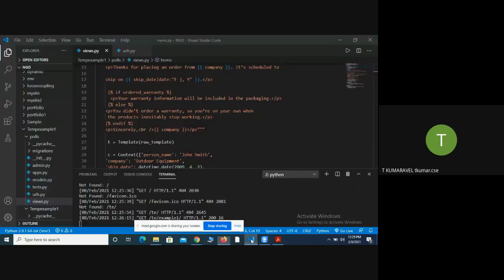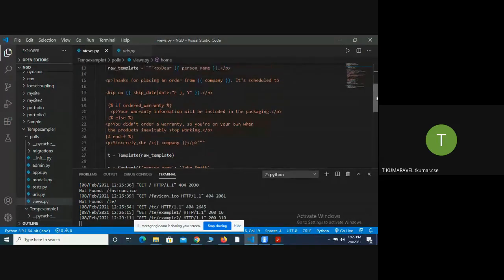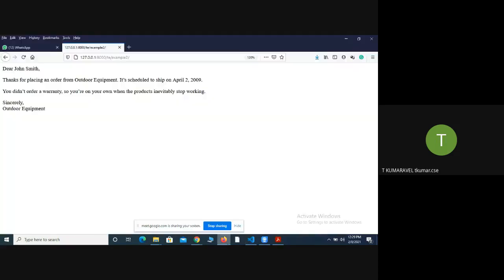Look at the statement. This is a raw template. Person name. Look at the output: the person name is replaced with the respective value. I have already sent the respective program in the WhatsApp group. Open those programs and execute them. Is it okay for you?